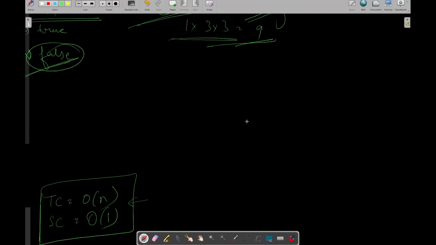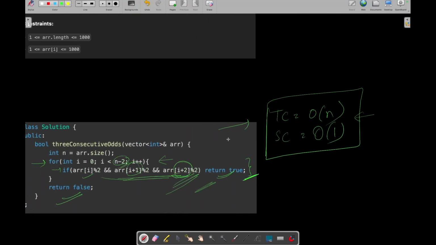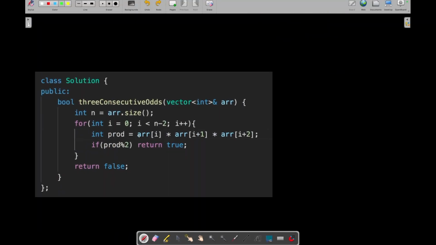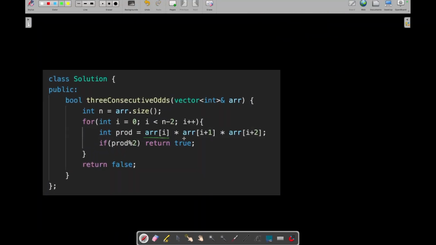So what you can do, instead of checking all these numbers, is take their product and check. If the product is odd, it means you have got 3 consecutive odd numbers and you can simply return true. So you can check the product of 3 consecutive integers, and if the product is odd, it means you have got 3 consecutive odd numbers and you can simply return true. Otherwise, you will return false. Simple. So this can be one more approach for solving this question.